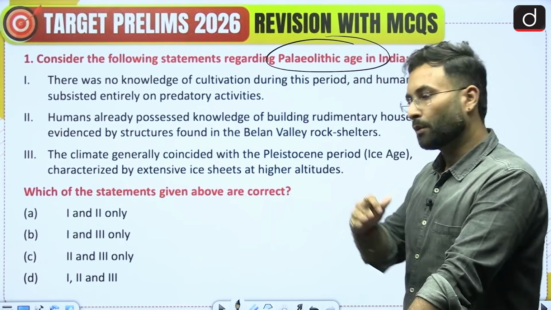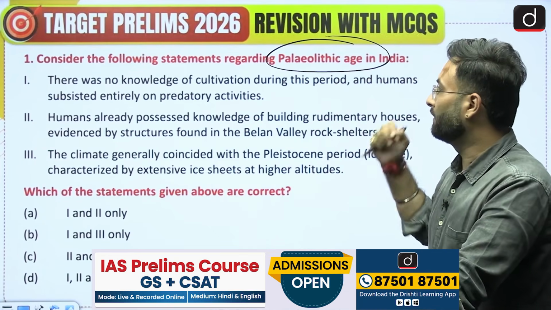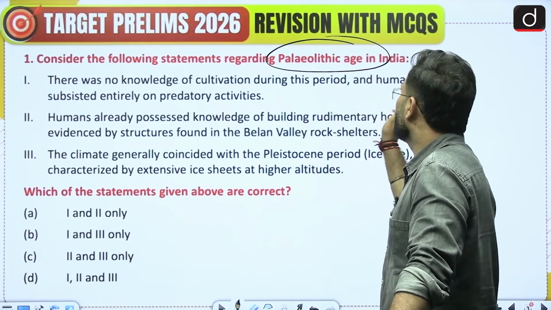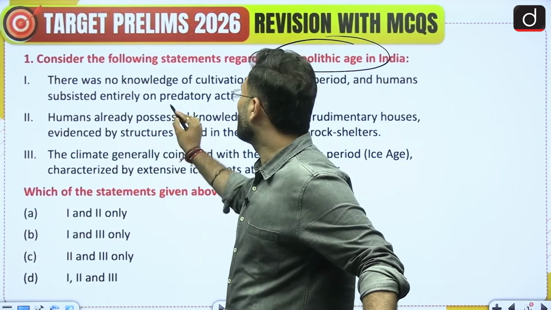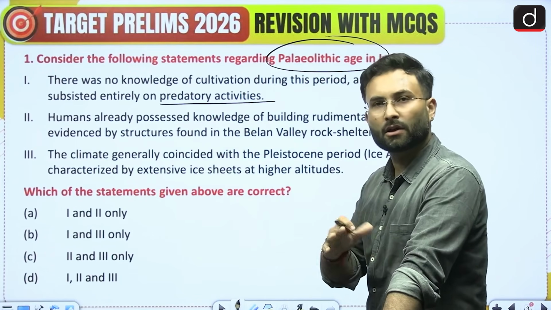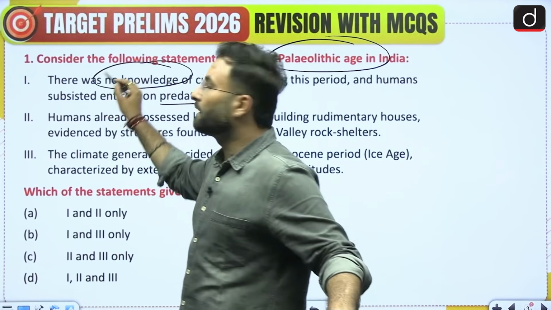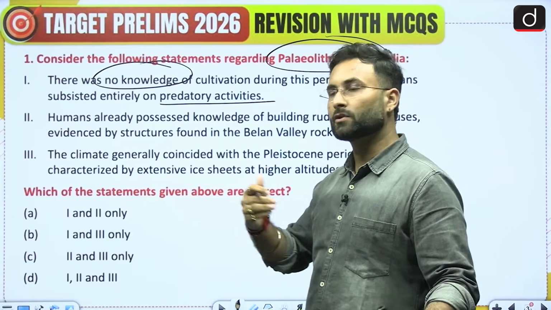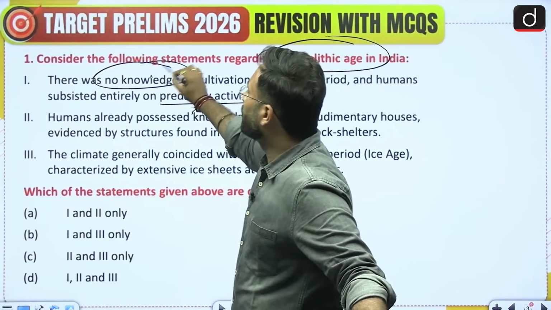You know that when we talk about the Stone Age, that is divided into three parts. We'll be talking about that as we move further. There was no knowledge of cultivation during this period, and the humans were entirely dependent on predatory activities, that is basically hunting and gathering. Here they are saying that agriculture was missing. In the Paleolithic age, that was the start of human history, so there was no knowledge of agriculture.